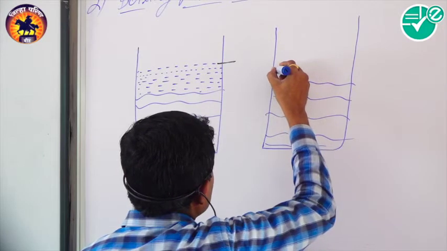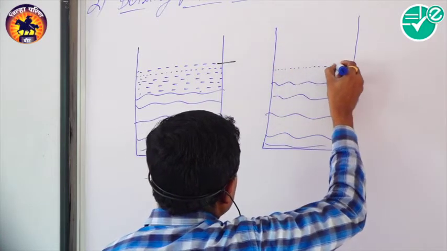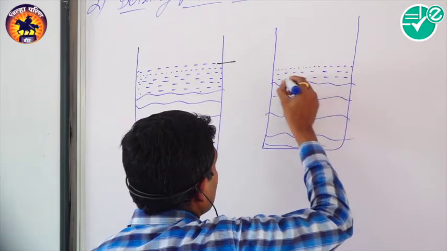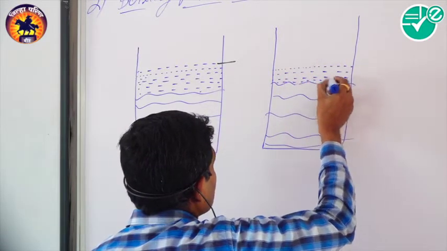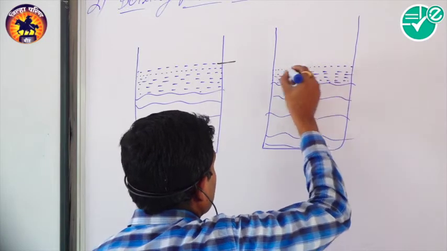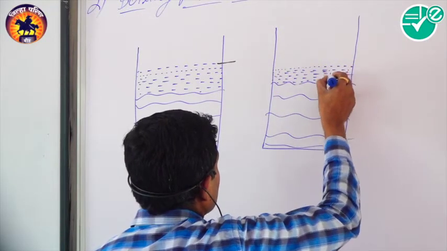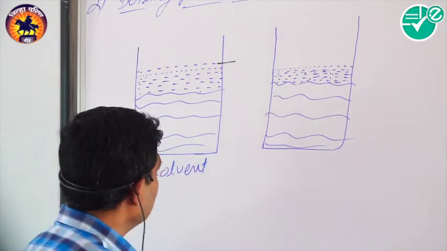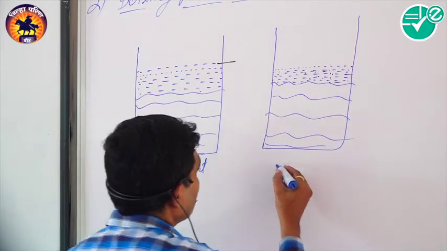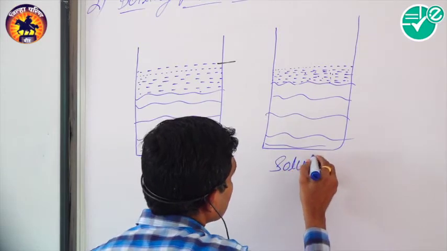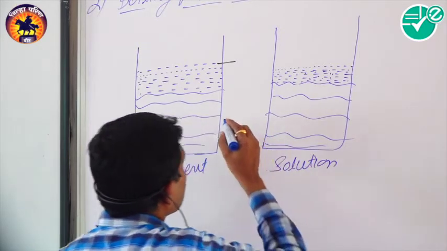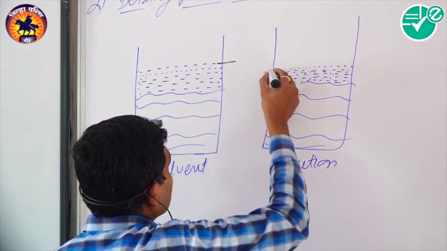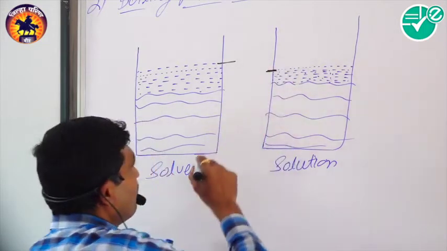But in the last period we discussed that if we make the solution, the vapor pressure is lowered because the vapor decreases on making the solution. That depends upon the number of solute particles added there. So here this is the solution, and these are the vapors.